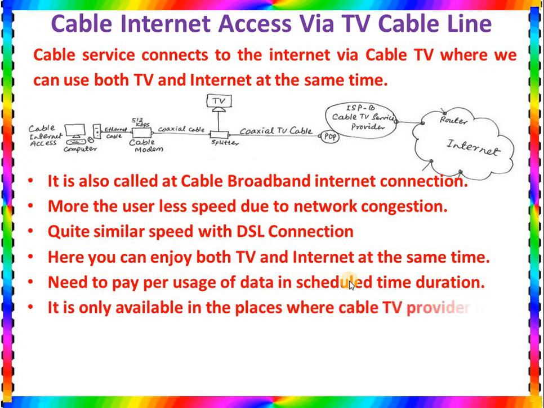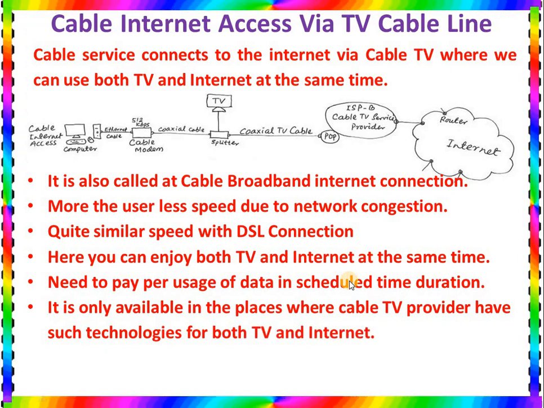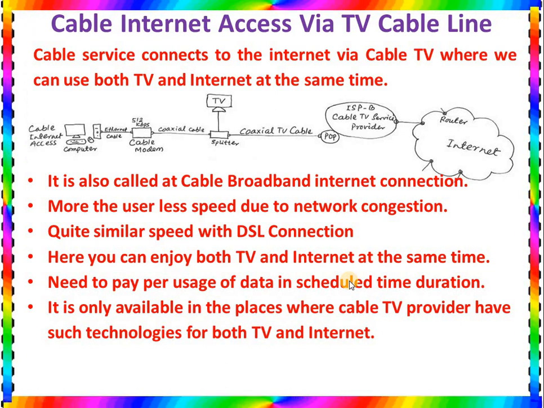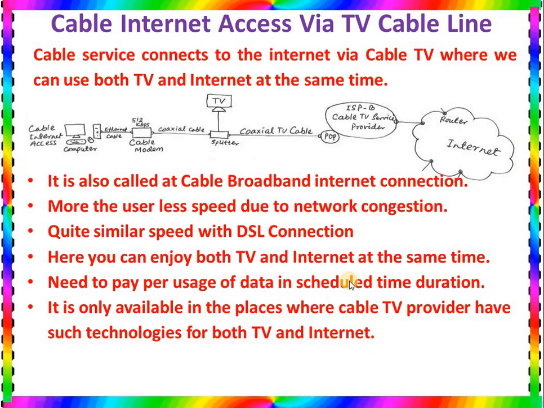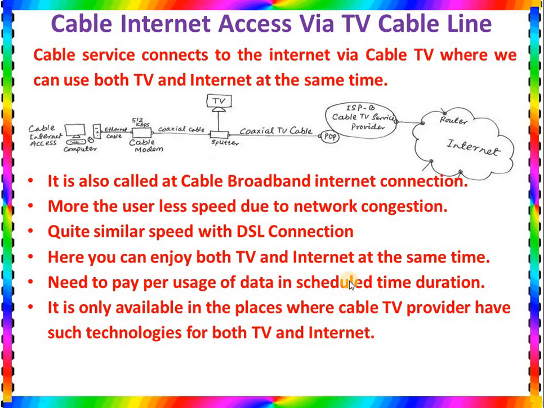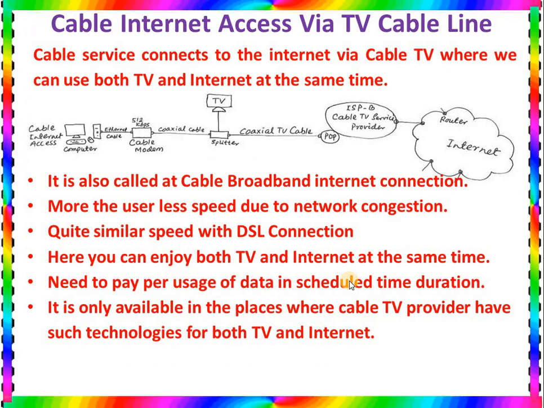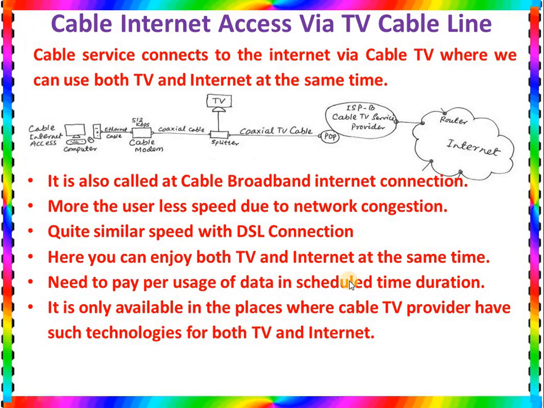It is only available in the place where cable TV provider have such technologies for both TV and internet. That means in some villages they can get the TV cable, but those TV cable operators do not have the permission, or maybe they do not have the facility to give internet connection. So you cannot get this type of internet connection everywhere. That is another small problem in the cable internet connection.